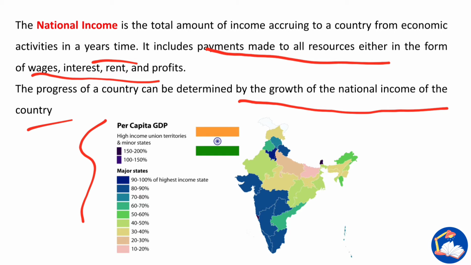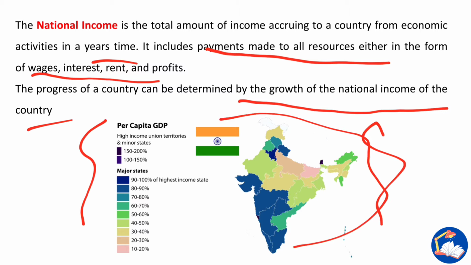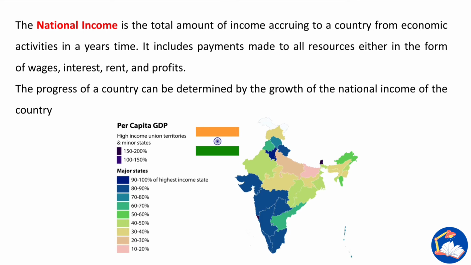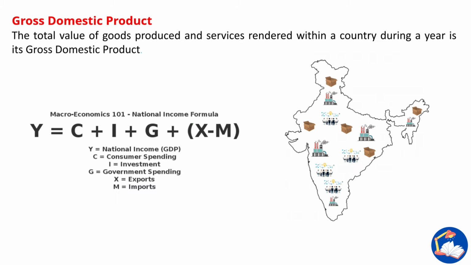So, this is the state-wise distribution of the per capita GDP of our country. You can just brush up through this. Nothing much of importance from the UPSC viewpoint. If you want, you can see that the topmost states are Maharashtra, Karnataka, Kerala, so the southern region gives a much higher GDP contribution.